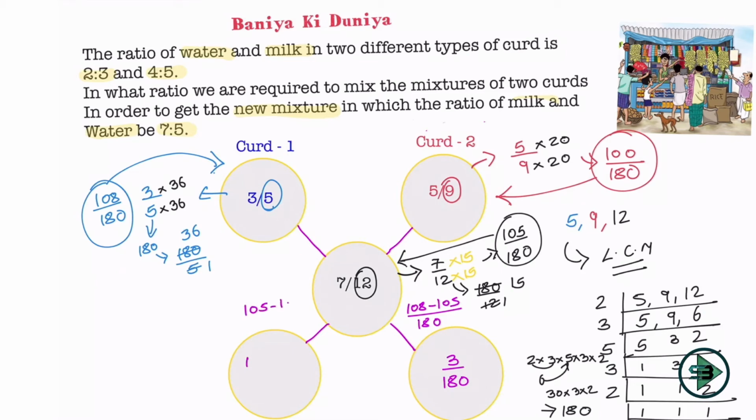So let's subtract. This is 105 minus 100 divided by 180, so the answer comes out to be 5 by 180. So that's my ratio, 5 by 180 upon what? 3 by 180. If I solve this, 180 gets cancelled, 5 is to 3. What is the meaning of this? If I take 5 grams of curd 1 and 3 grams of curd 2, I'll get the required answer for milk and water.